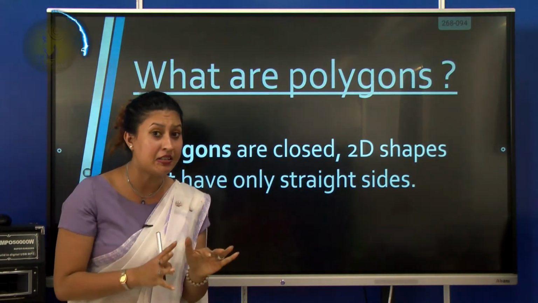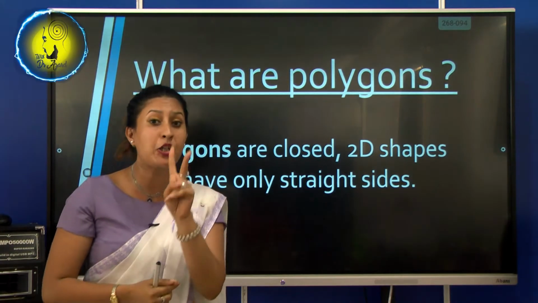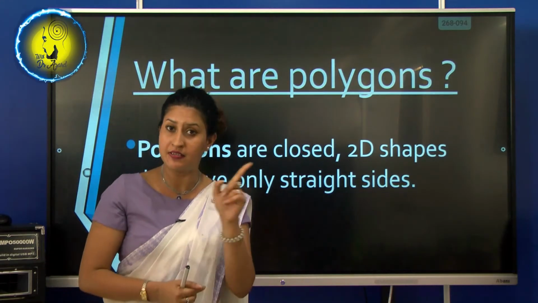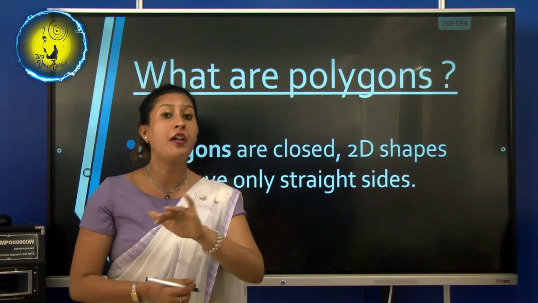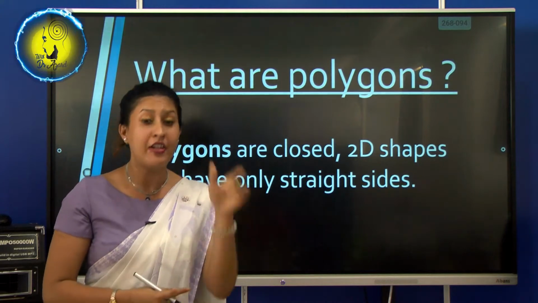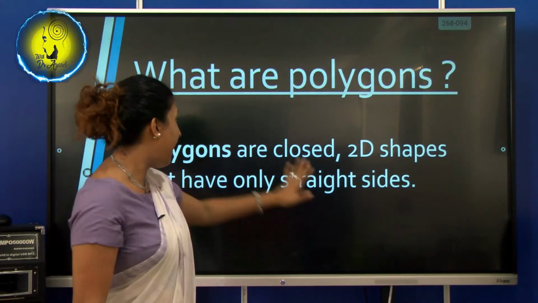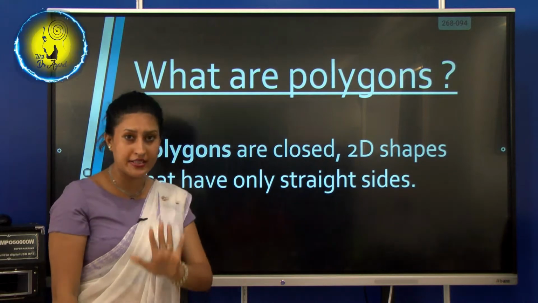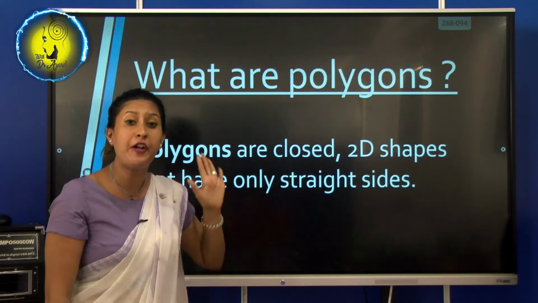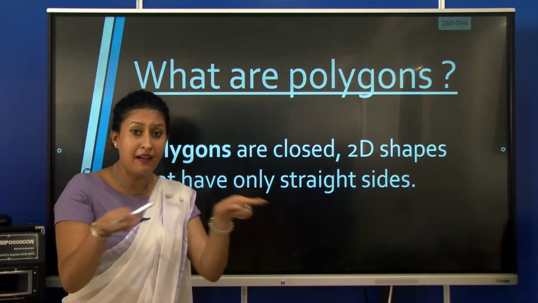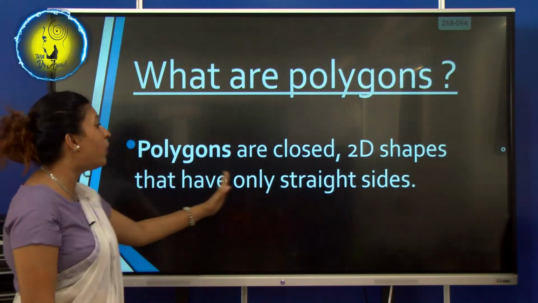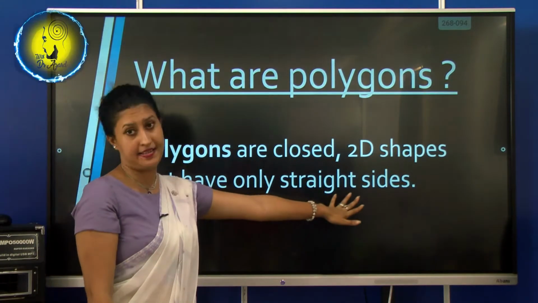Now you learned the basic shapes. There are two varieties of shapes, 2D and 3D. 3D are not flat on a paper. 2D are flat on a paper. And here polygons are 2D shapes. Now I think you can understand. Polygons are 2D shapes. They are closed figures that have only straight sides.